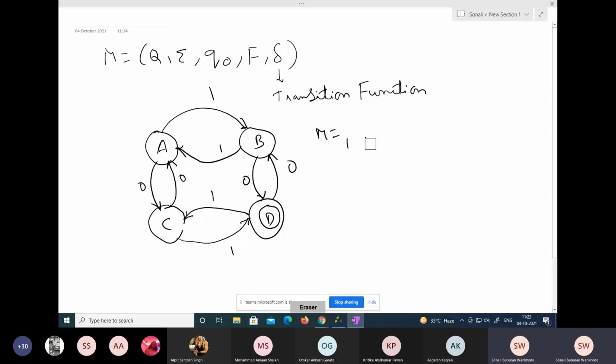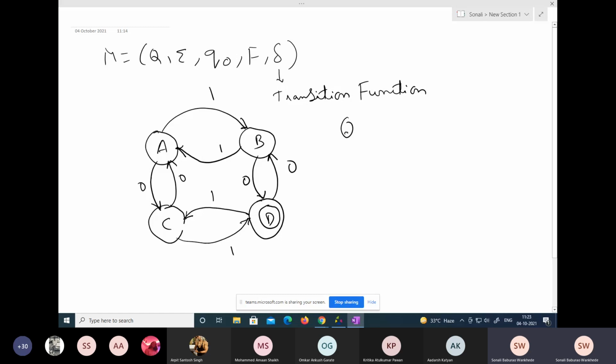Draw this DFA and then we will try to prepare a transition table for this. So what is my M here?